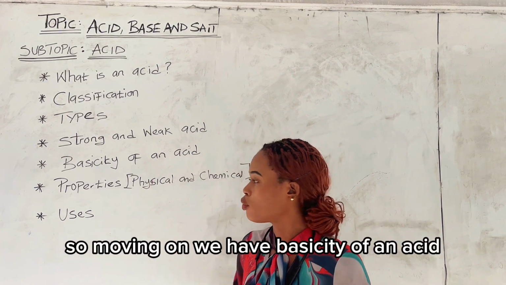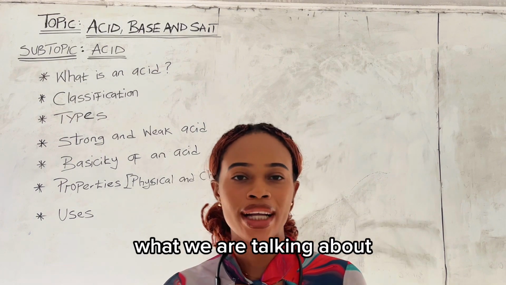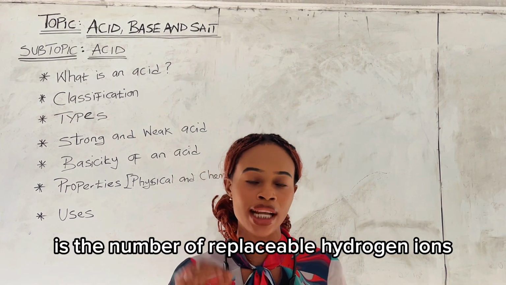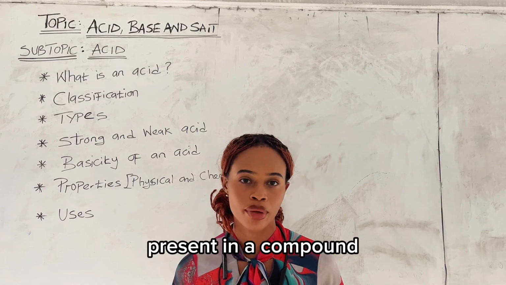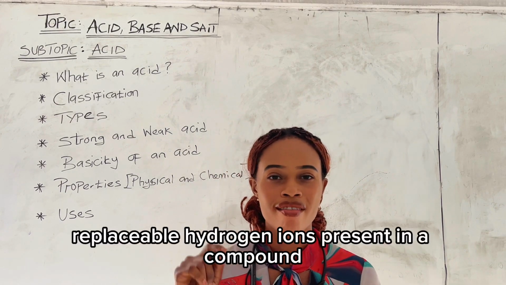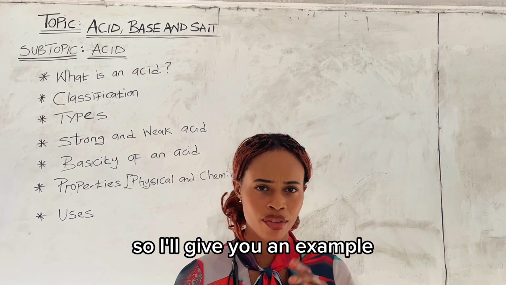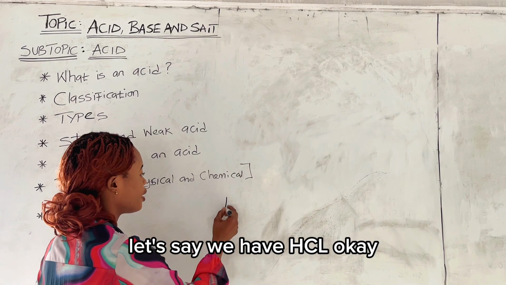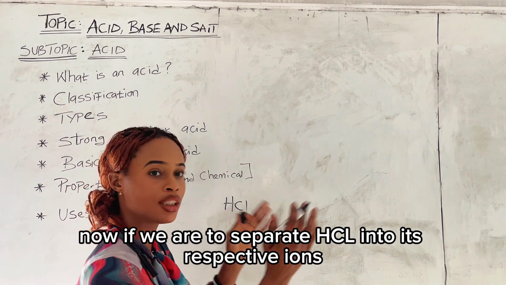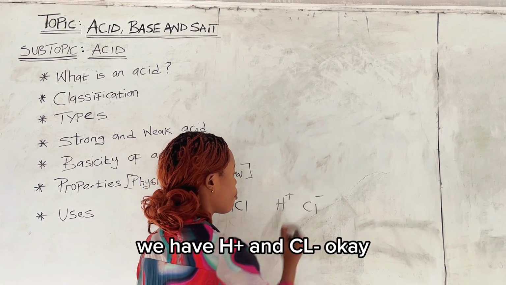So moving on, we have basicity of an acid. Now when we hear the word basicity, what we are talking about is the number of replaceable hydrogen ions present in a compound. So when we say basicity of an acid, it is the number of what? Replaceable hydrogen ions present in a compound. So I'll give you an example. Let's say we have HCl. Now if we are to separate HCl into its respective ions, we have H plus and Cl minus.